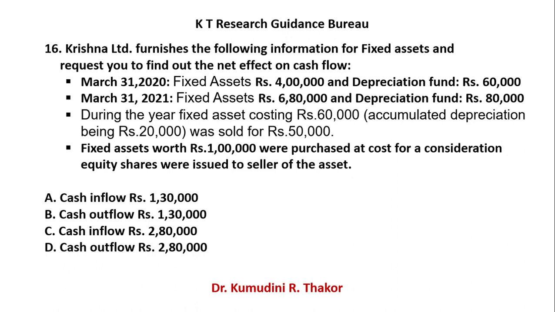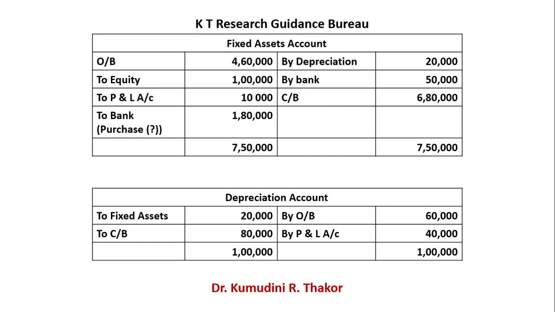So if you are unable to understand, then fixed asset 4,60,000 opening balance, closing balance, depreciation, bank account. You offered equity shares and P&L account. And the rest of the amount is for purchase.